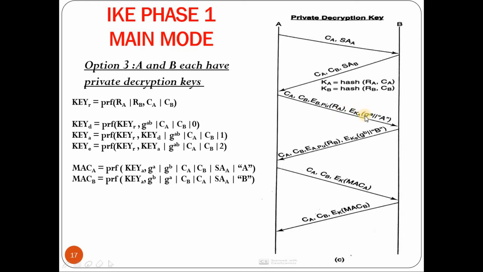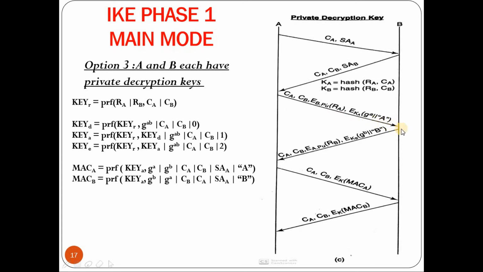Again, it creates one more component which includes the Diffie-Hellman partial key, that is g to the power a mod p, concatenated with the identity of A, and this whole thing is encrypted using the key KA. Now how is K computed? K is the hash of RA, that is a random number chosen by A, along with the cookie of A. Using that value, it is encrypted.